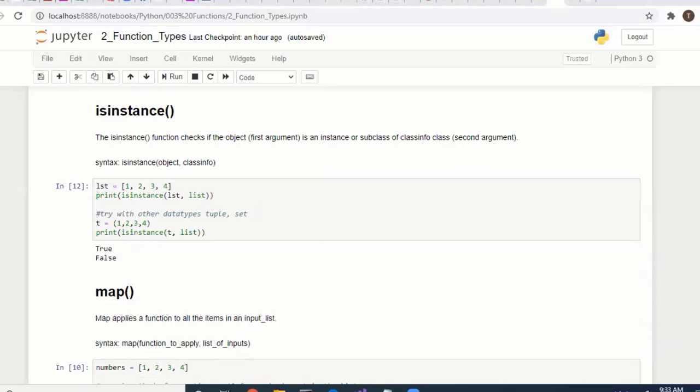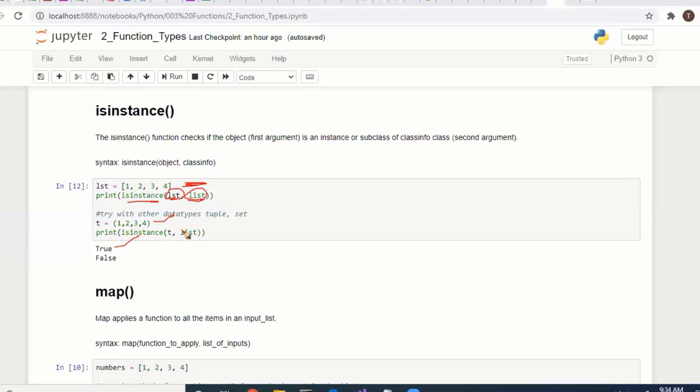Okay, isinstance. Check the type, whether it is an instance of this class or not. We have a list, and isinstance checks whether lst is a list type or not. Yes, it's a list, it returns true.